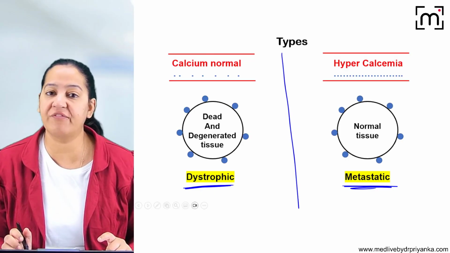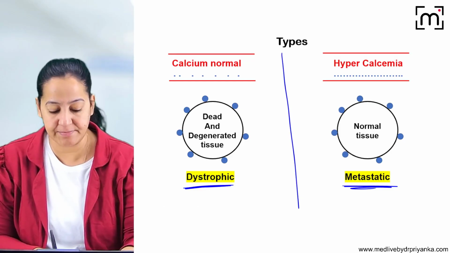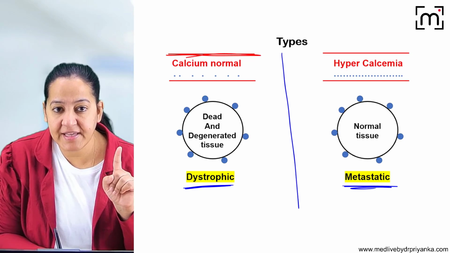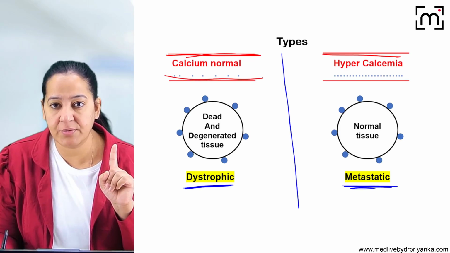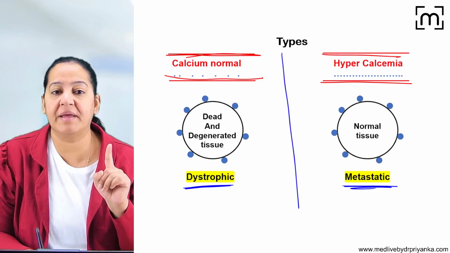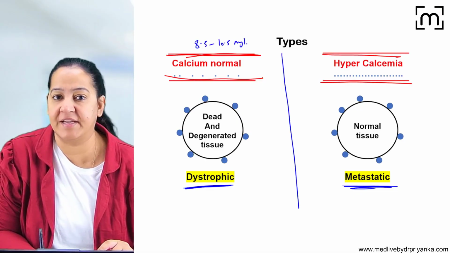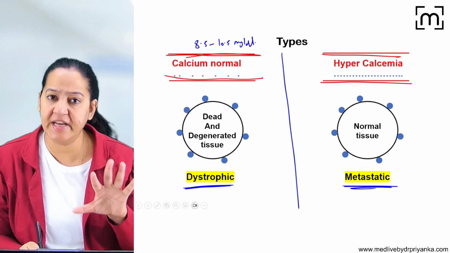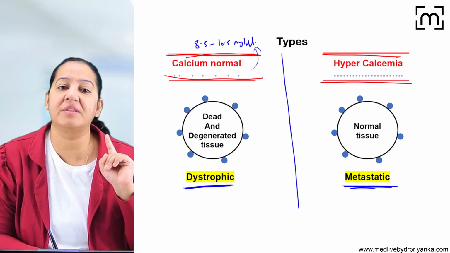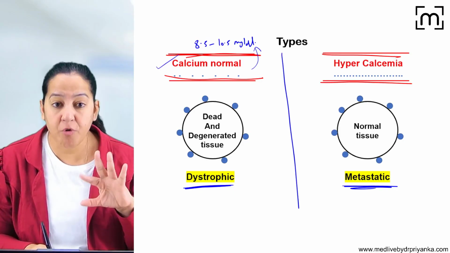Now you can see here the calcium. What is the level of calcium in the blood? Normal calcium level in human blood. You can see this is a blood vessel. Here you can see this is the blood vessel inside which the calcium is present. Here also you can see the blood vessel inside which the calcium is present. So the normal level of calcium in the blood is 8.5 to 10.5 milligram per deciliter. This is normal in a healthy individual. So in dystrophic calcification, the calcium level in the blood is normal. The calcium metabolism is normal, but the problem is in the tissue.